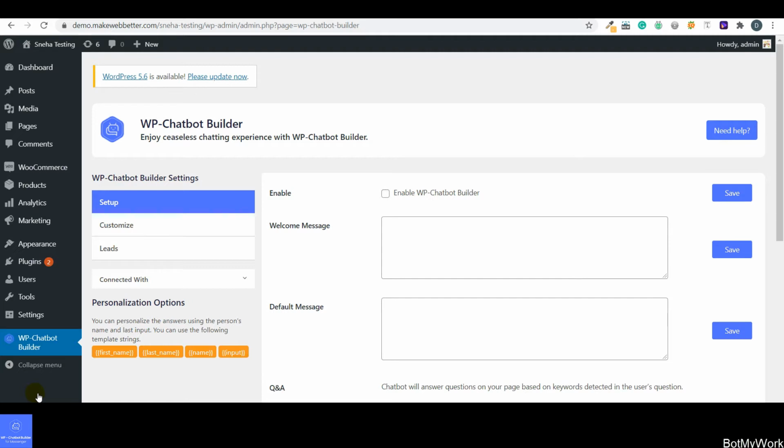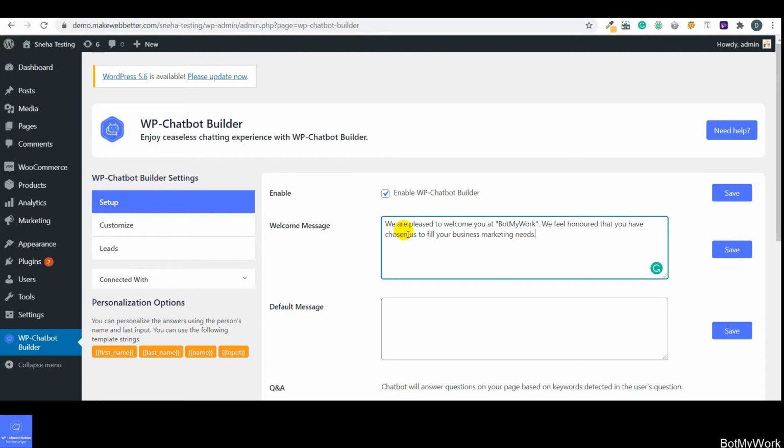So guys, as you can see, these are the different settings that we have to do. First of all, I will show you all the settings that we have to do so as to enable WP Chatbot Builder on the WordPress website. From here, first you have to enable WP Chatbot Builder, and the next is the welcome message. This is a welcome message that would be sent by the bot to your customer. So you can write the message over here. It completely depends upon you what message you want your bot to send to the customers.